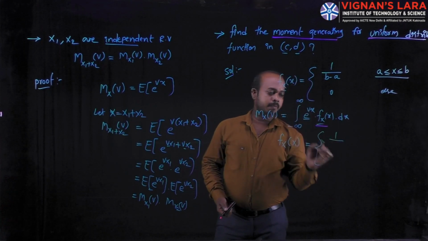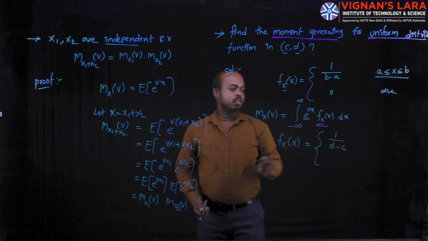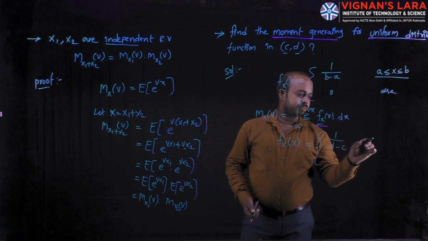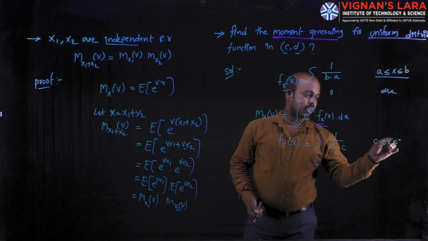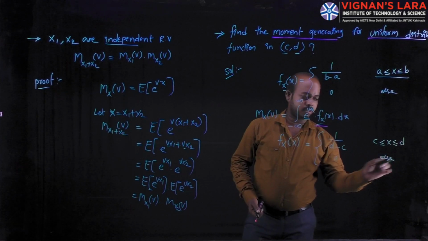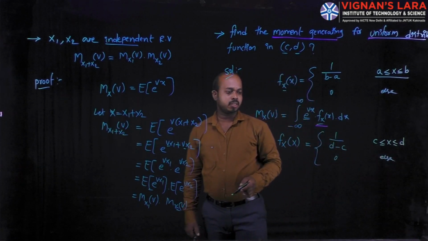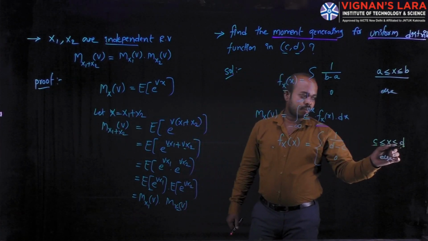This holds for c less than or equal to X less than or equal to d, and 0 for the remaining conditions. The lower limit is c and the higher limit is d.